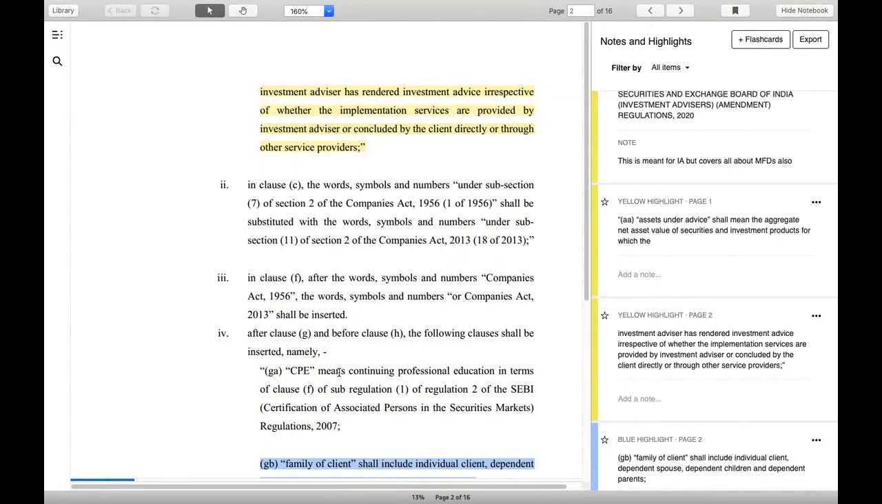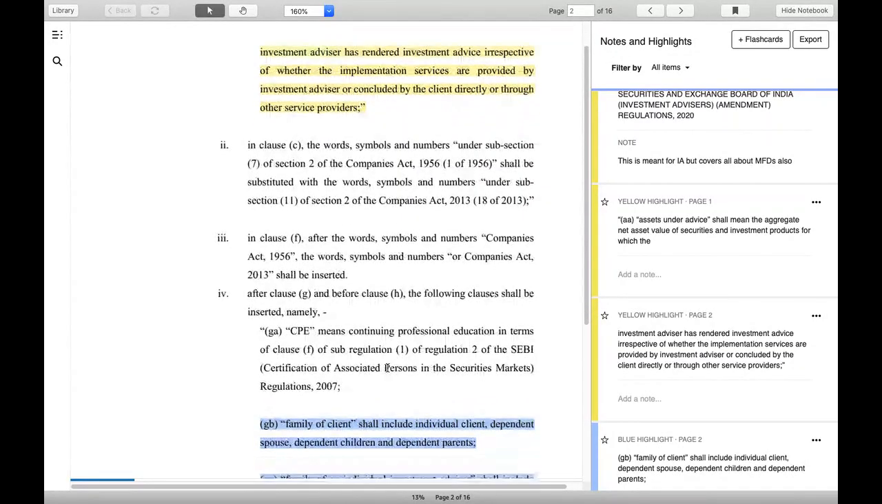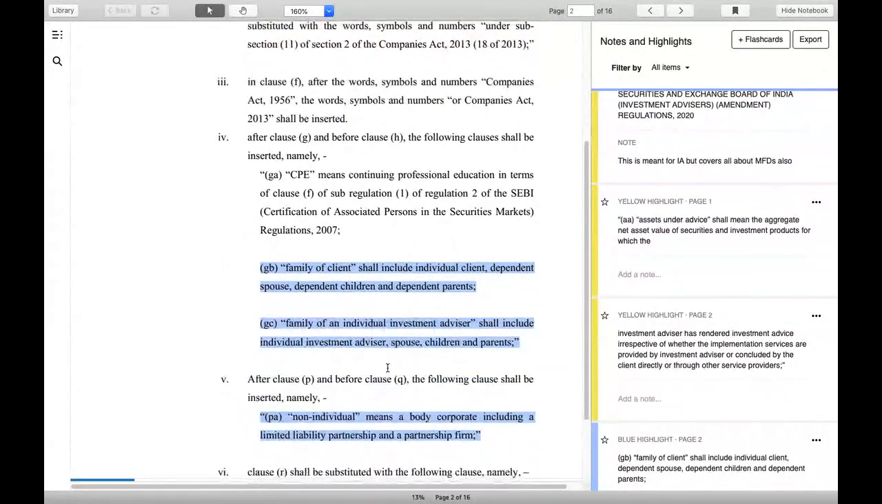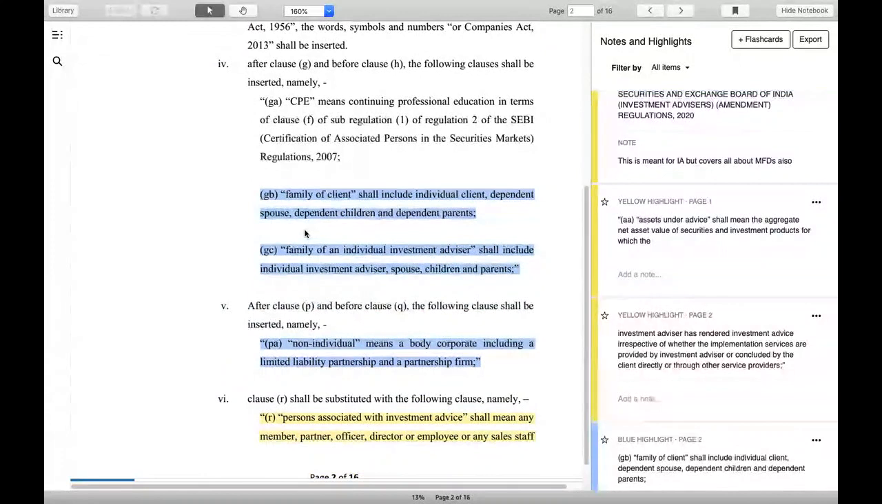Okay, so that is something. On the second part, which is very important, is the investment advisor's family. Whenever you find the word family written in the regulation, the family of client means the client, the client's spouse, the client's dependent children, and even the client's dependent parents. Independent parents are not counted.